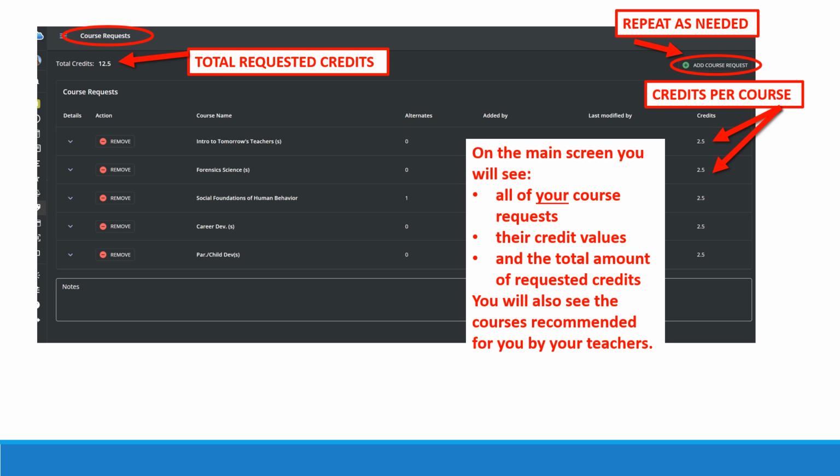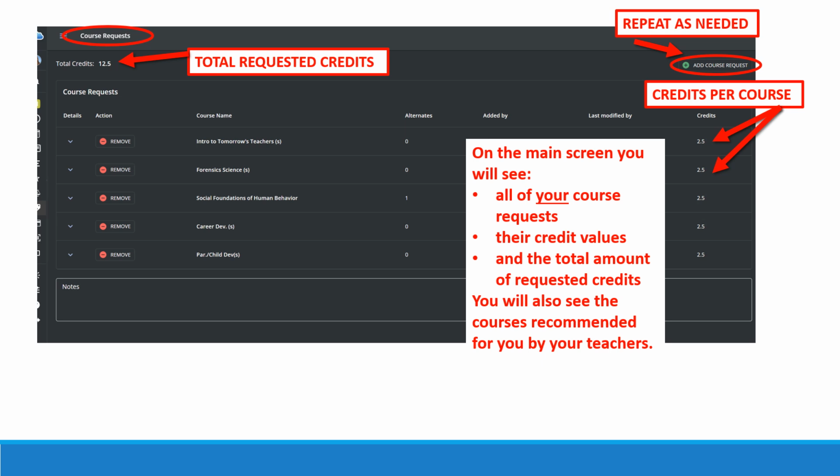In addition, in the top right, you will see the green plus sign where you can repeat and add more courses as needed. So you will see all of the course requests you've added, how many credits they have, and the total number of credits you've requested.